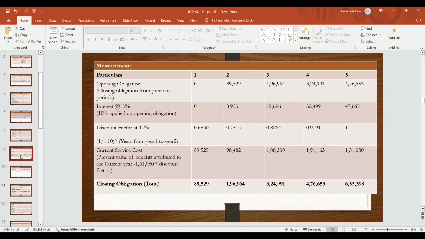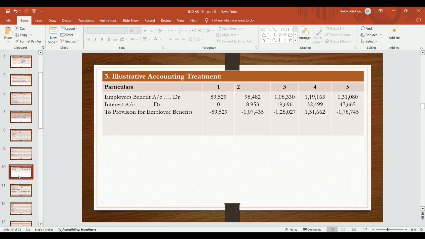In the second year we will pass the entry of current service cost, that is 98,028. Interest in year 2 becomes 8,953. So interest account debit 8,953 to provision for employees benefit 1,07,435. In this way we will pass every year's entry.